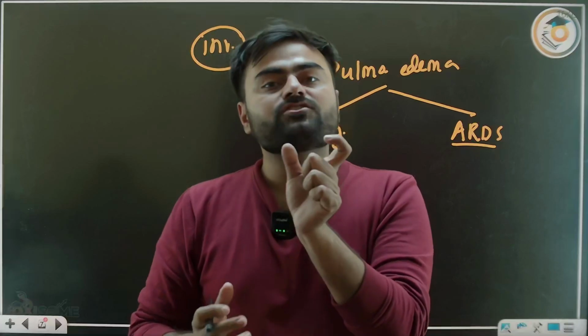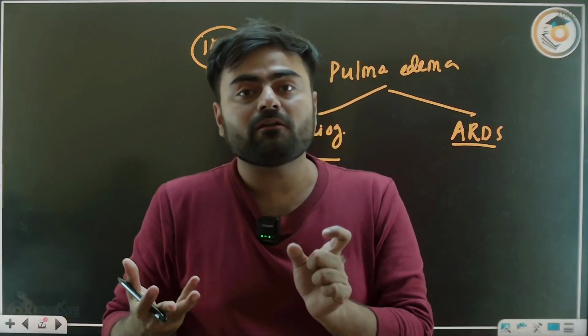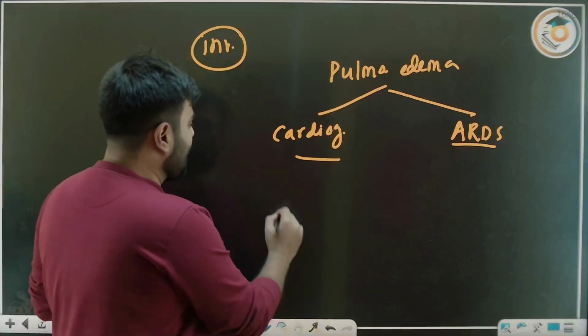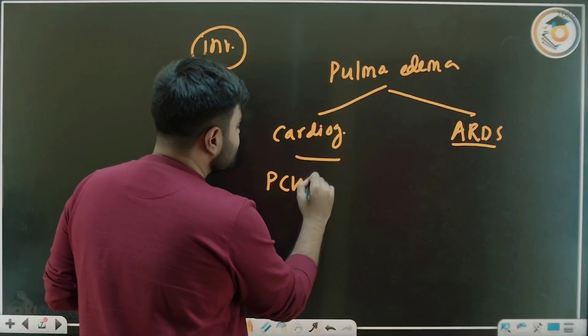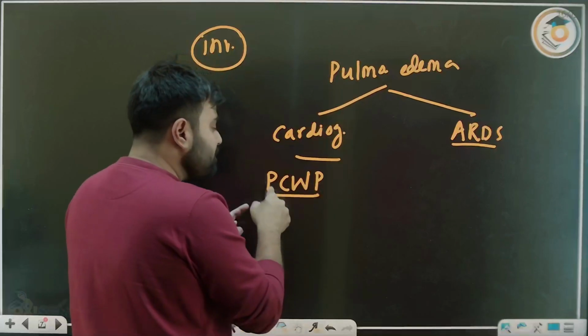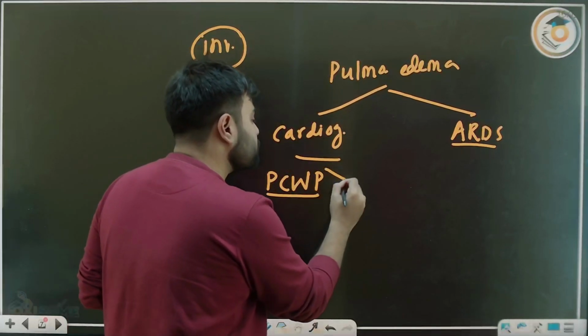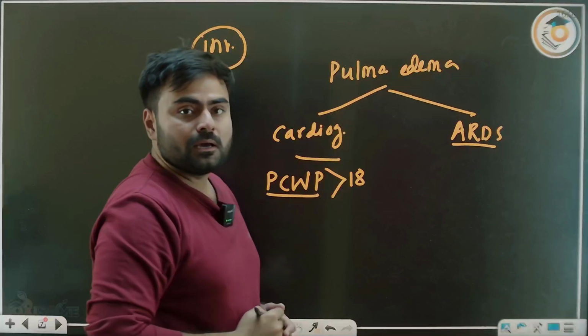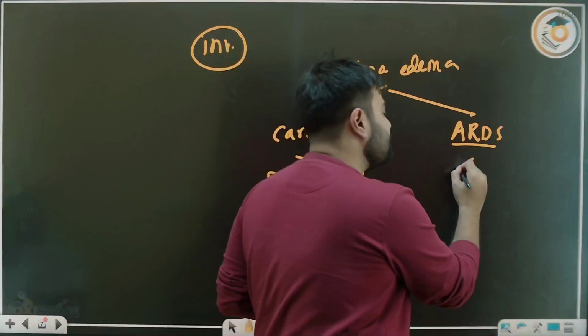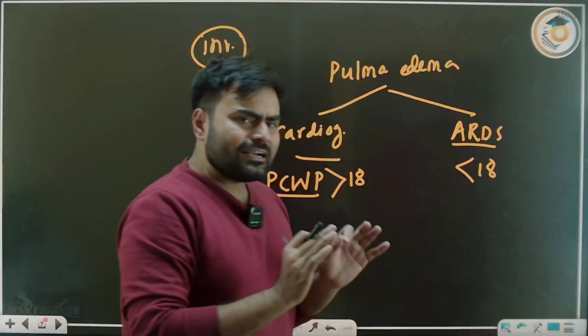And by which measurement do we measure the left atrial pressure? Yes, it's pulmonary capillary wedge pressure. So if it is a cardiogenic cause, then the pulmonary capillary wedge pressure is always more than 18. But if it is ARDS, then it will be less than 18. So that is a major difference.